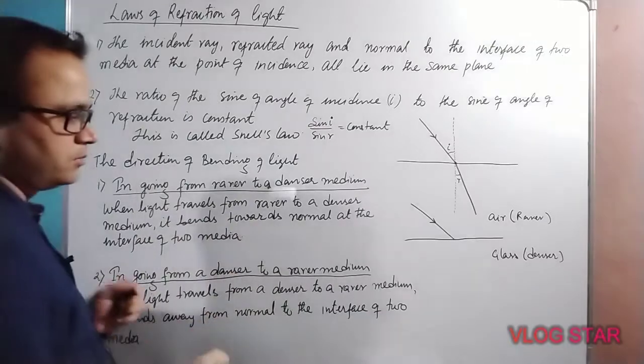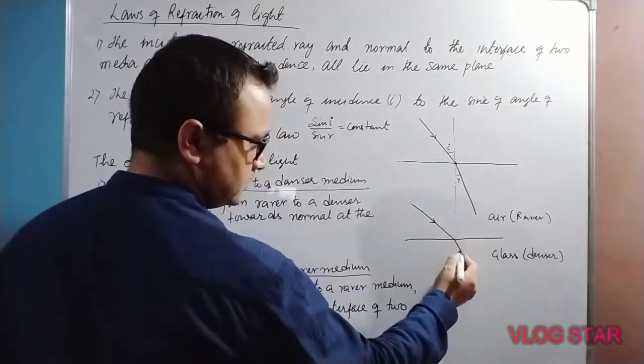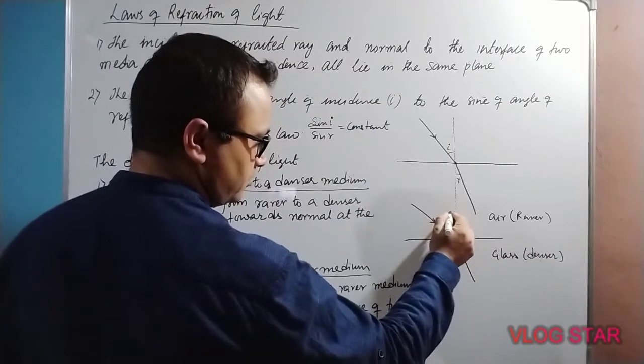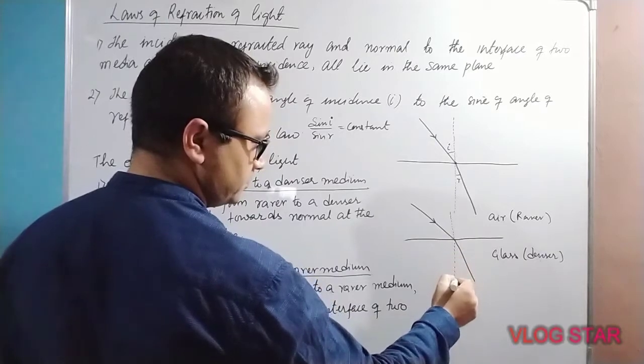When light travels from rarer medium to denser medium, it bends towards the normal. This is the normal.